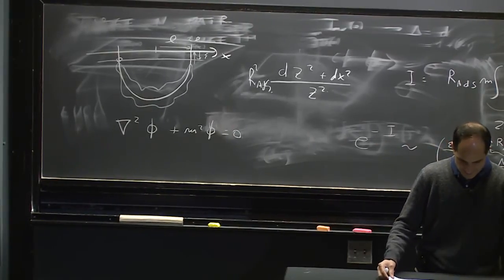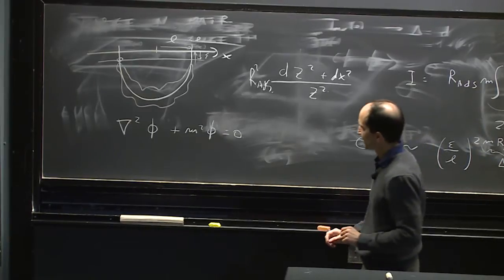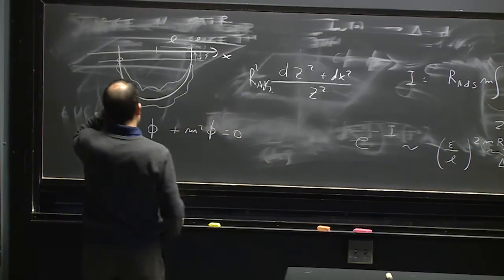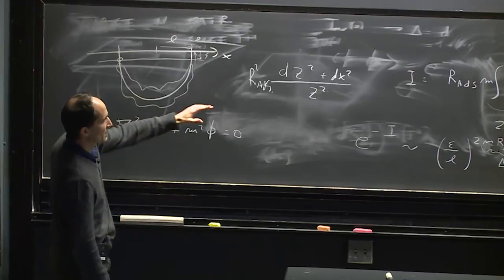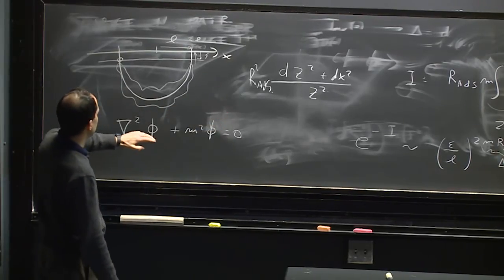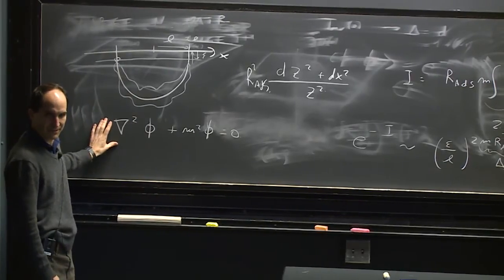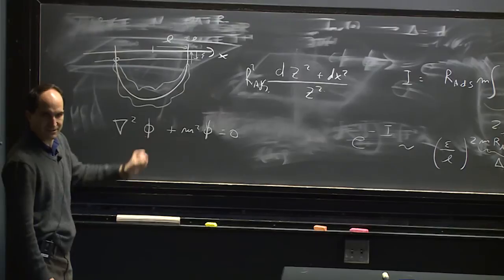But anyway, I will not describe it in detail, but there is a version of this which works also for low dimension fields, like the graviton and so on. And in those versions, you have to solve the wave equation. So from solutions of the wave equation, you can calculate these correlation functions.